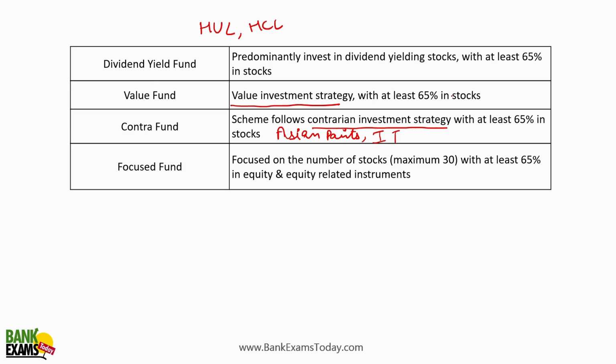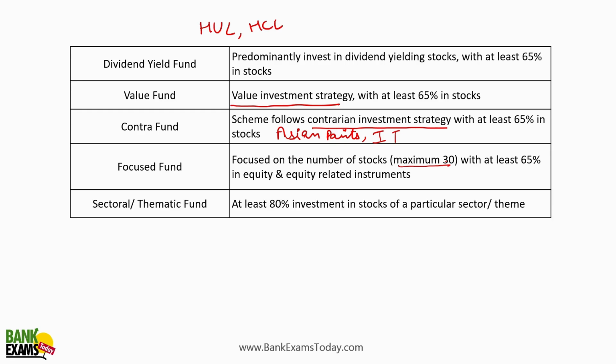Focused fund. Generally, in flexi cap funds, large and mid cap funds, there are like 60, 70, 100, even 150 stocks, right? Nowadays the funds are very, very large. It's very common to see a 20,000 or 30,000 crore rupee fund, so there are a lot of companies which are part of the fund. Under the focused approach, the maximum number of stocks that the fund manager can hold in the scheme is 30. At max, 30 stocks can be there in the portfolio, with at least 65% in equity or equity related instruments.